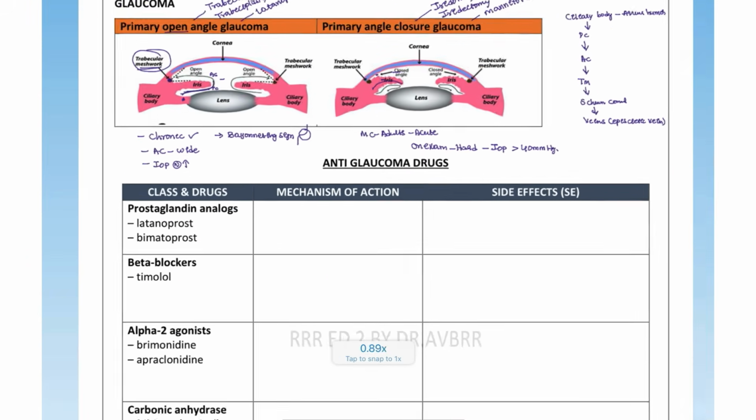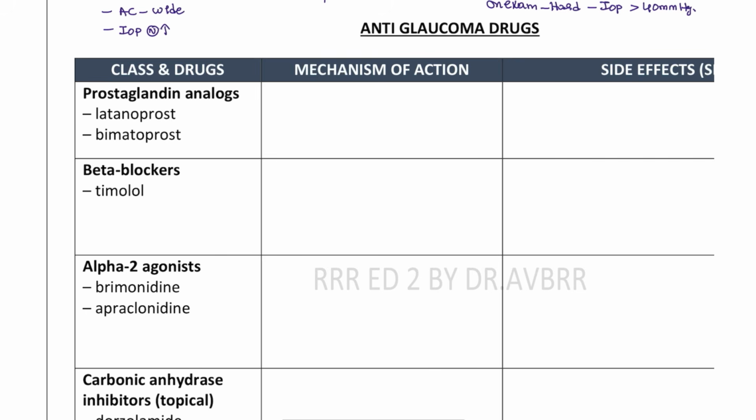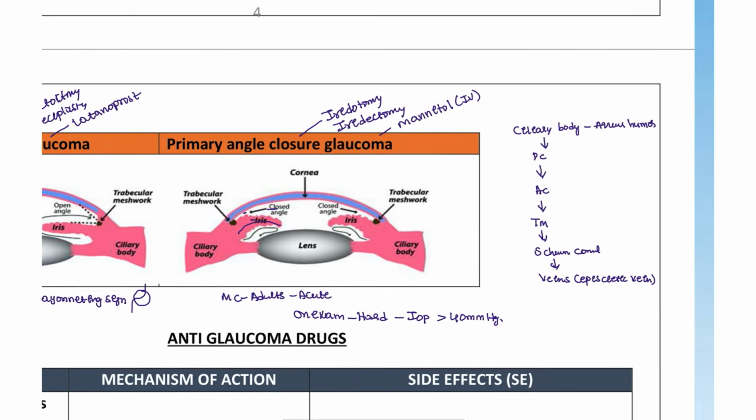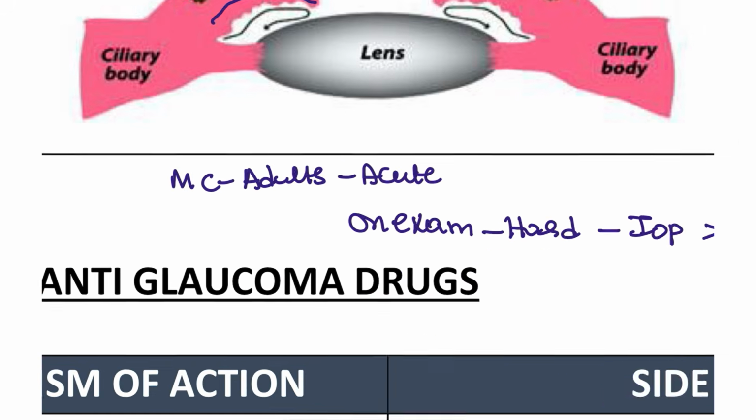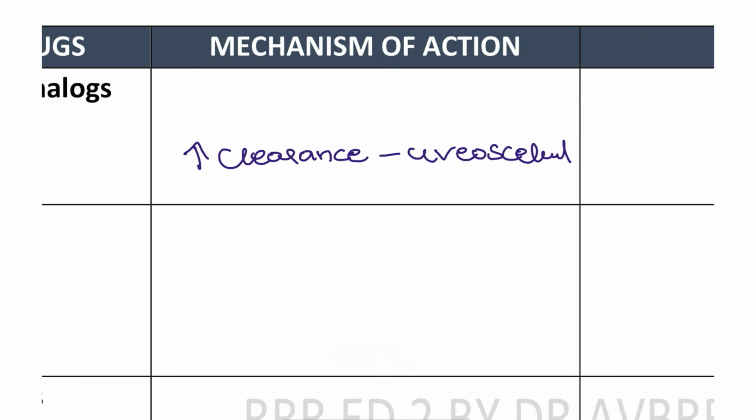So let's see what medications we use. We have different types of drugs, and the mechanism is simple: either it has to decrease the production or it has to increase the clearance. This is the only mechanism the drugs have. The main action of the prostaglandins is clearance with the help of the uveoscleral pathway. This uveoscleral pathway is a minor pathway. As I said, the trabecular meshwork is the major one, but it is blocked in these patients, so we can go through the uveoscleral pathway.